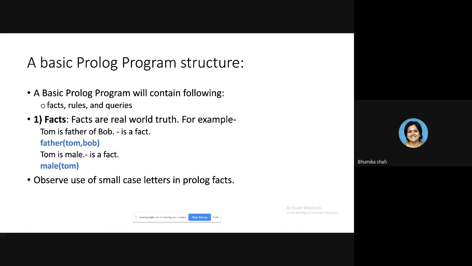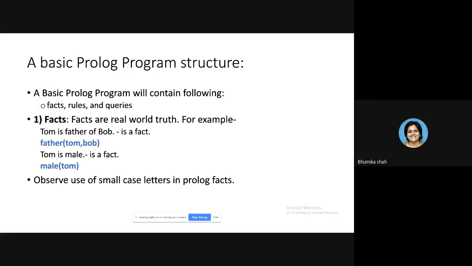Wherever I have written predicate names, father or male, they are written in small case letters. So what does that indicate? The name of the predicate, the name of the procedure, should always be in small case letters only. You cannot use capital letters over here. It is compulsory. Also, the specific constant values which I have passed in round brackets, separated by commas or standalone, are also written in small case.